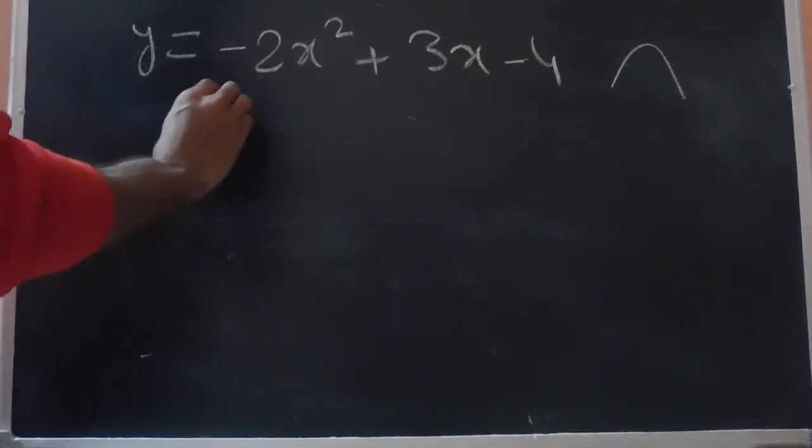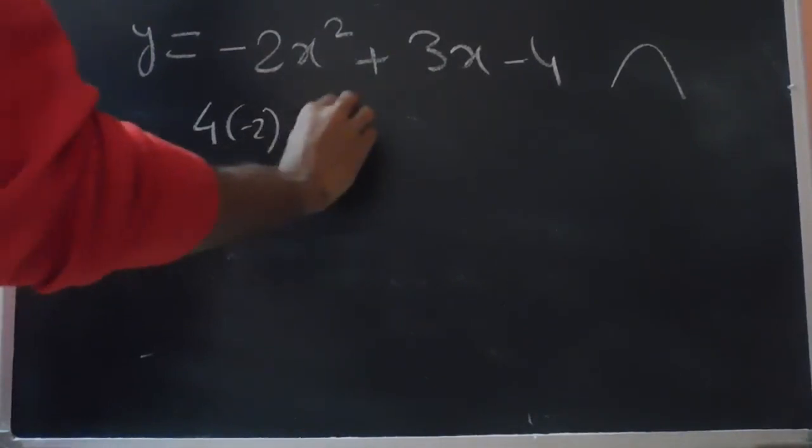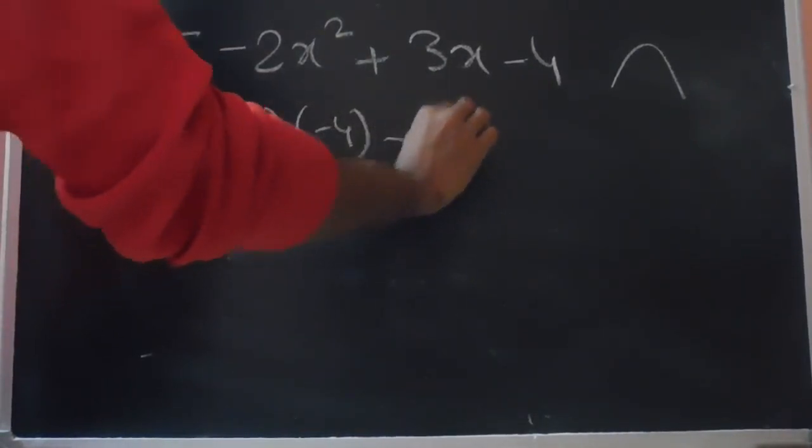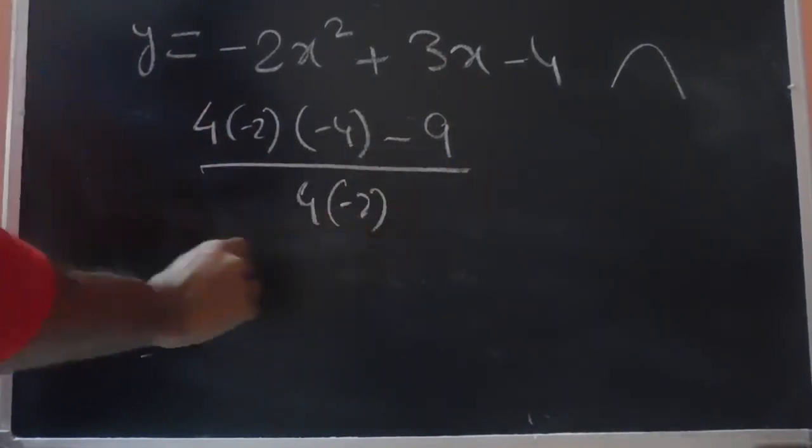So the y coordinate is 4ac minus b square over 4a. B square is 9, and 4a is 4 times minus 2.